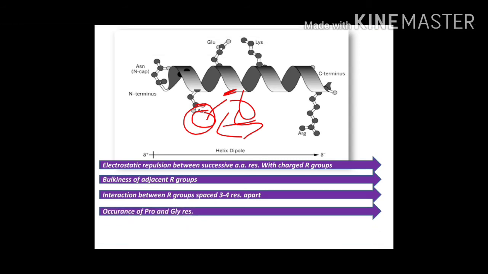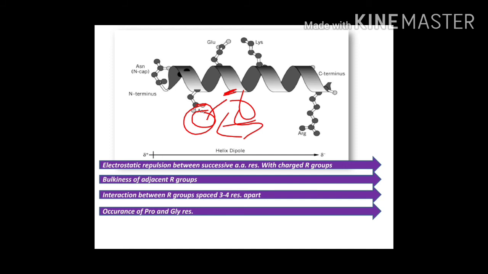The next is occurrence of proline and glycine. As in my first lecture I already told you, proline is responsible for rigidity and glycine is the simplest amino acid, it doesn't have any R group. So in the Ramachandran plot, every conformation is possible for glycine.